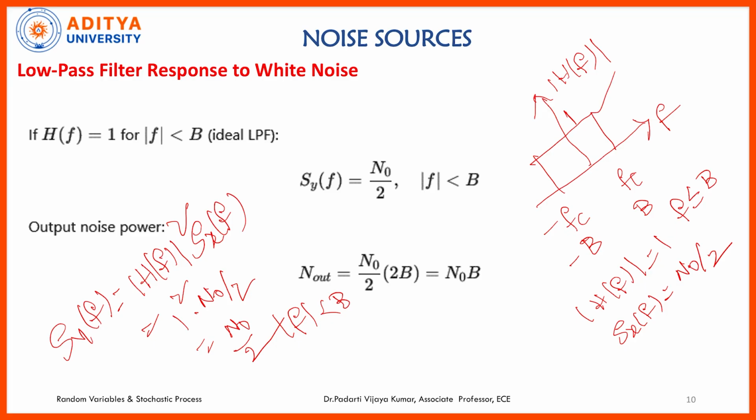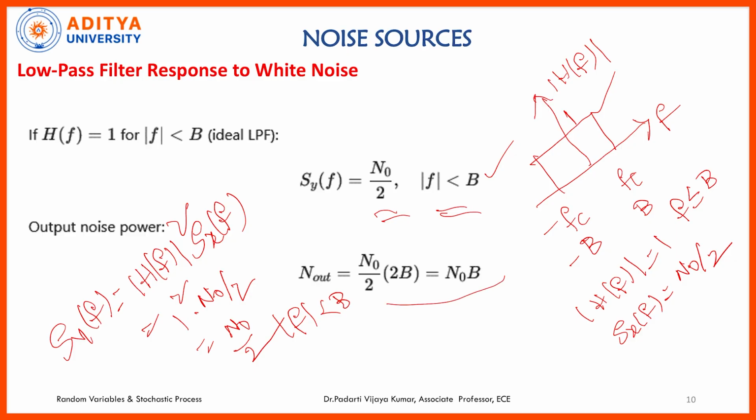The filter frequency response is defined only over a predefined bandwidth, whereas the input power spectral density is defined for the entire frequency range, from minus infinity to plus infinity. So the output power spectral density when white noise is passed through a low pass filter is nothing but N naught by 2, and it is restricted to frequencies from minus B to plus B.